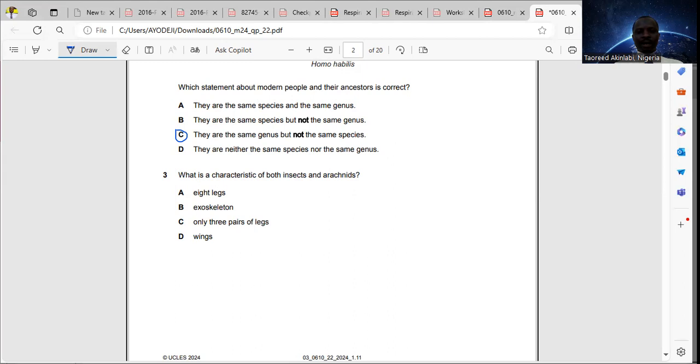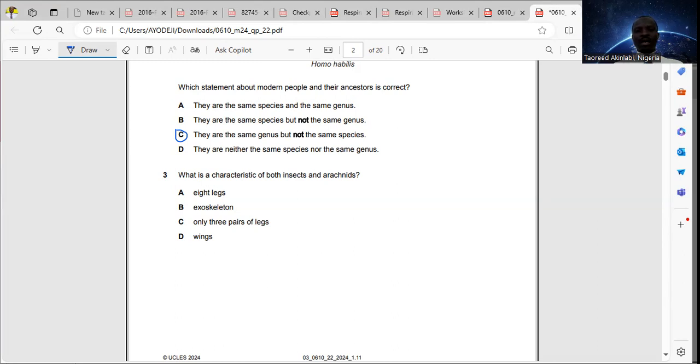Other classes under arthropods are myriapods and crustaceans. For students, I always give them an acronym for this. You can use MICA to recall: M-I-C-A. M stands for myriapod, I for insects, C for crustaceans, and A for arachnids.